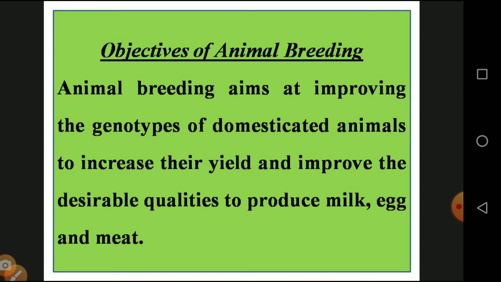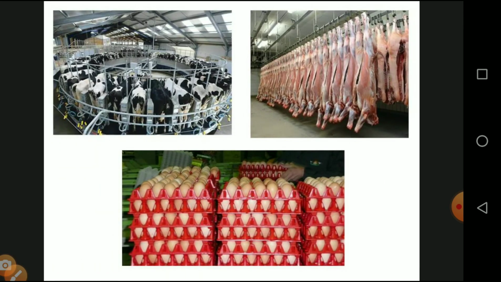By means of the gene they produce advantages for human beings as well as for society, producing a large quantity of milk, eggs and meat. This is the diagrammatic representation of milk production, poultry farms, meat production and egg production.